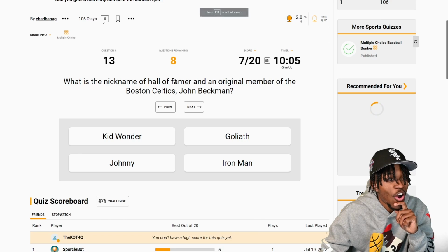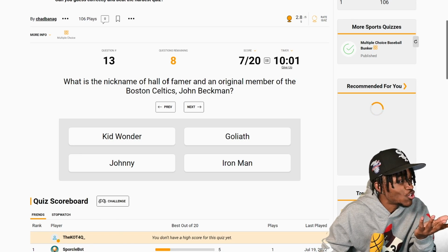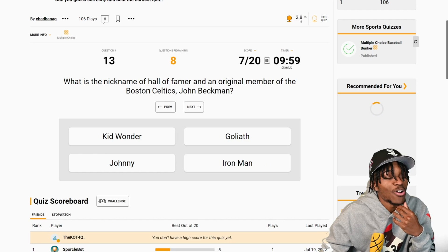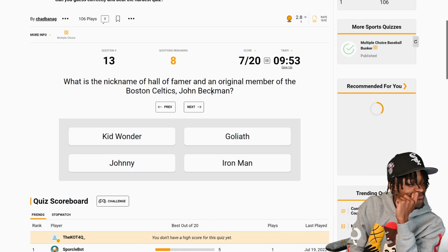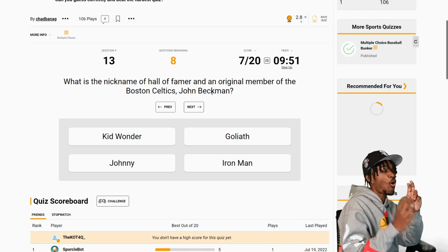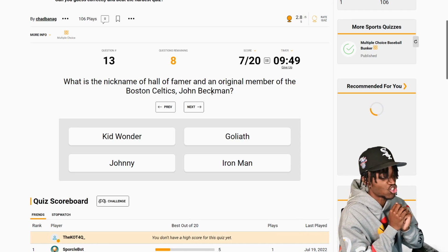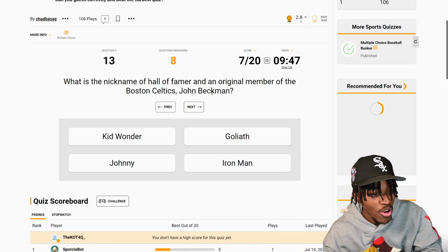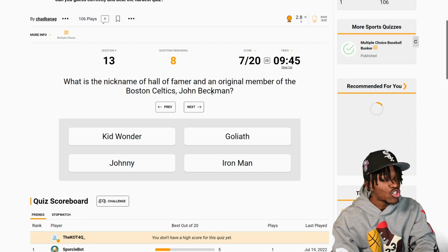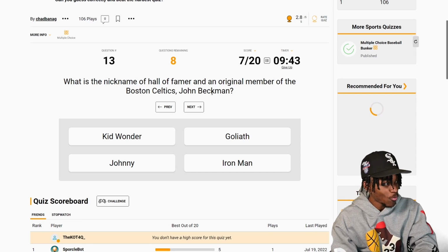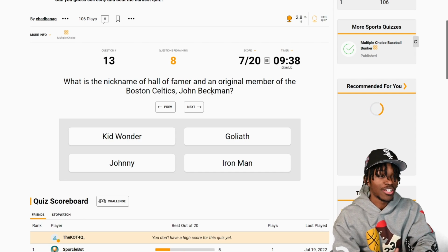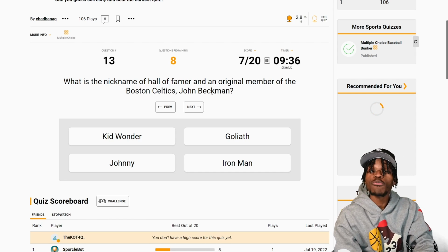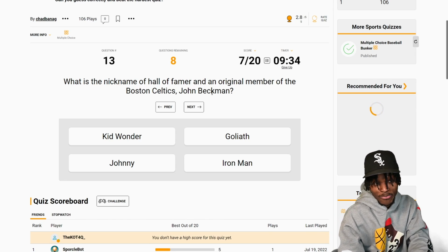What is the nickname of Hall of Famer and the original member of the Boston Celtics, John Beckman? Why did I say Detroit? Johnny? That's too obvious. It wouldn't be in the hardest NBA quiz if his name was just Johnny. Kid Wonder, Iron Man? Was Iron Man around? I guess the term Iron Man might have been, but not Iron Man as in Tony Stark. Goliath. I know that was around the Bible.